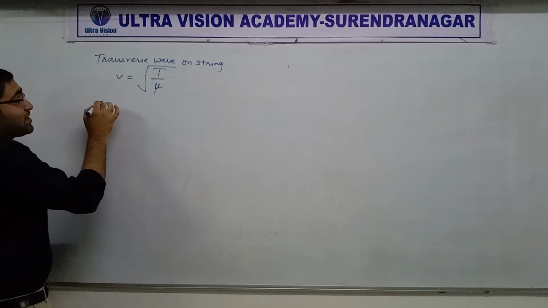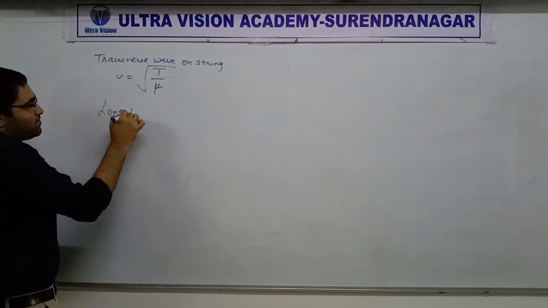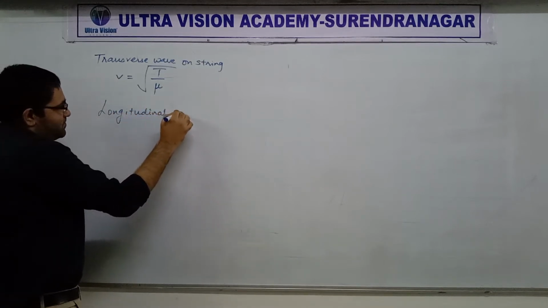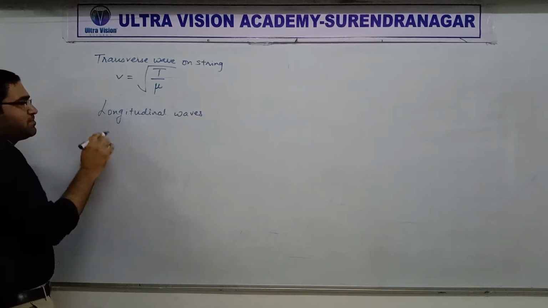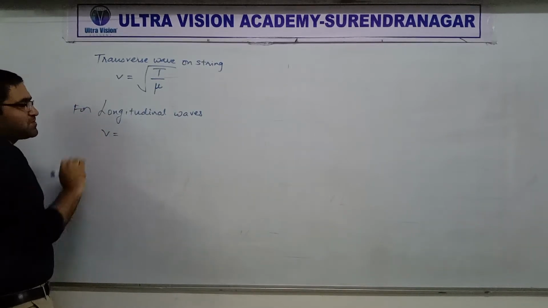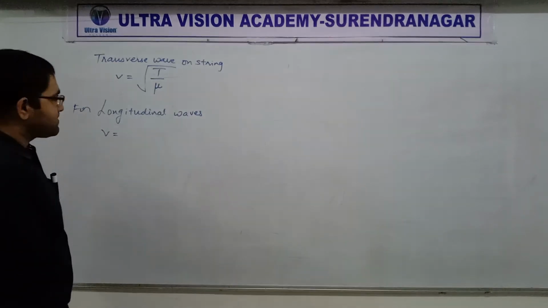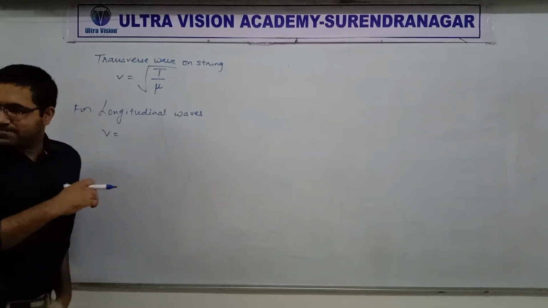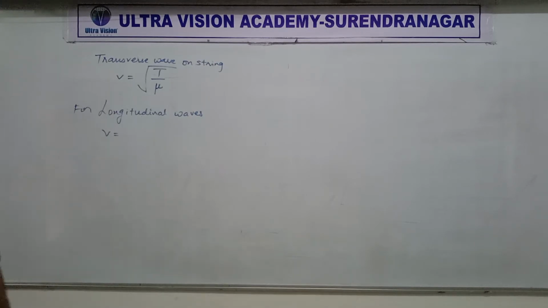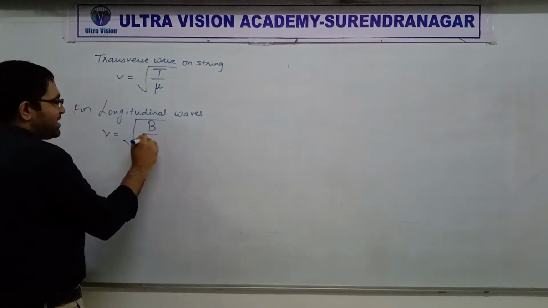Okay. The next we have learned is speed of longitudinal waves in any medium. What is the general formula for longitudinal waves? Under root B by rho.